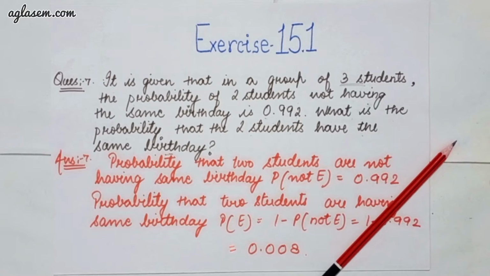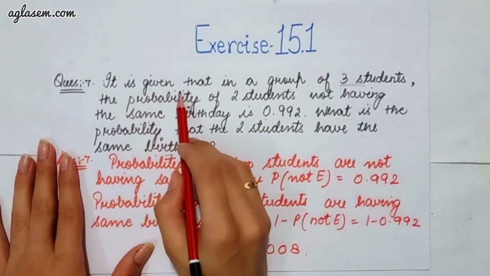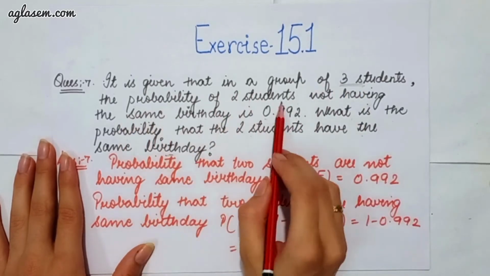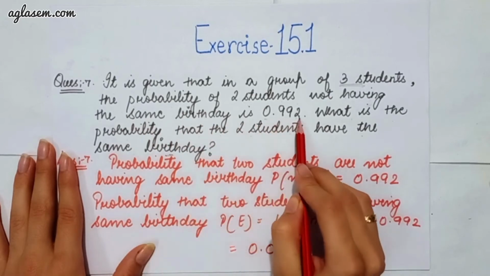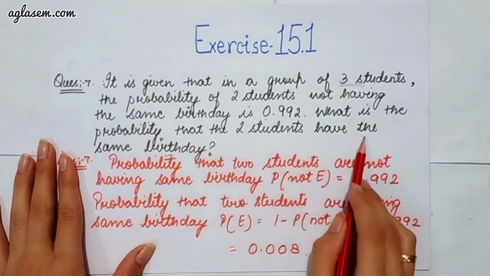Today, in this video, we will be covering chapter 15, that is probability. So starting with the rest of the questions of our exercise 15.1, our first question says, it is given that in a group of 3 students, the probability of 2 students not having the same birthday is 0.992. What is the probability that the 2 students have the same birthday?